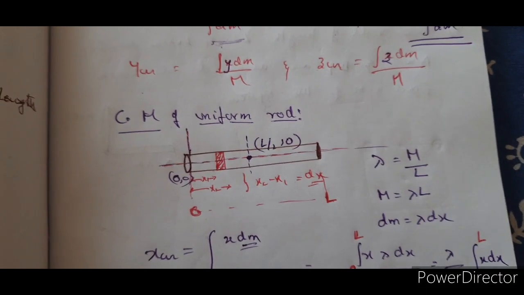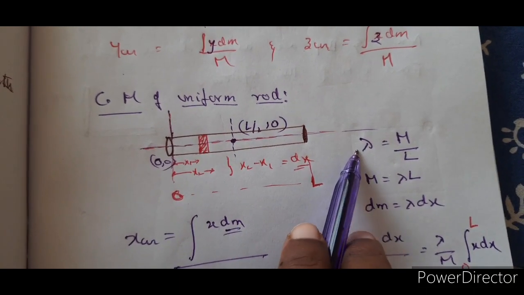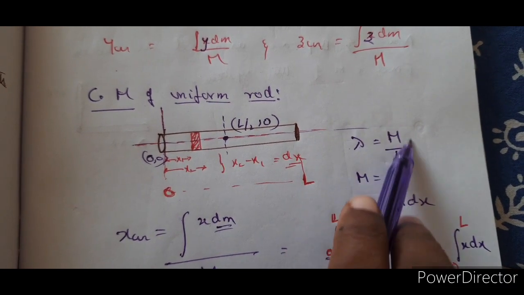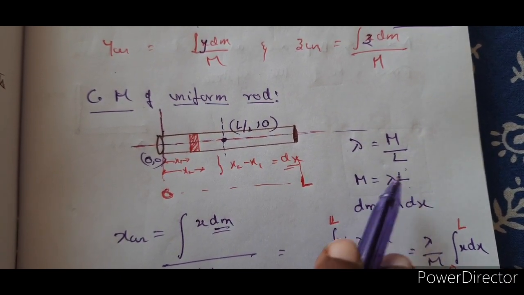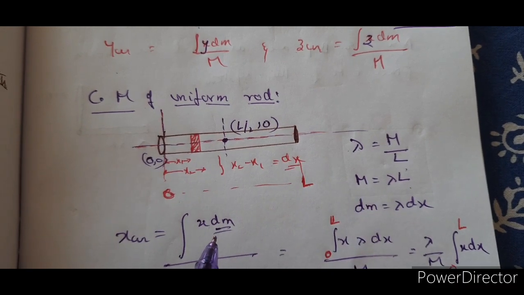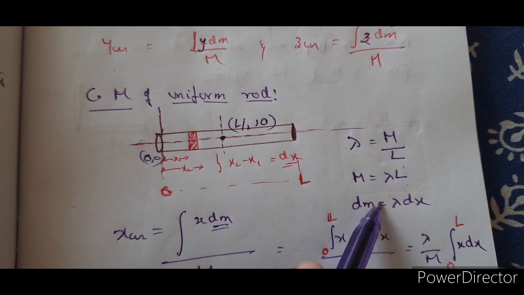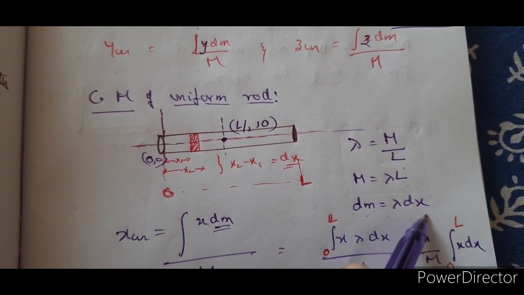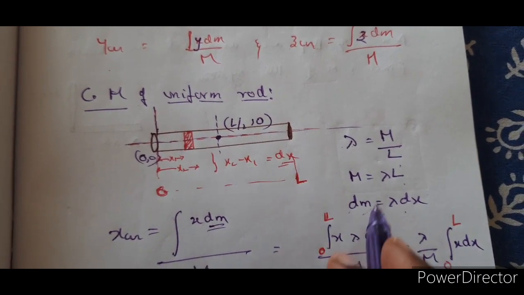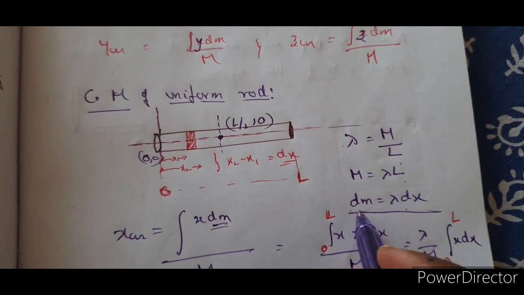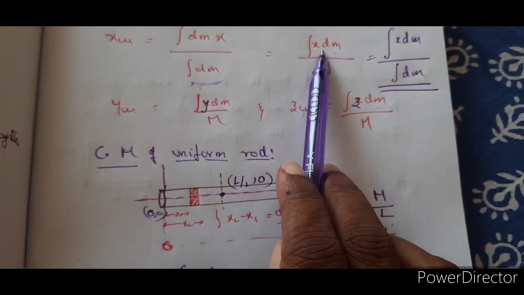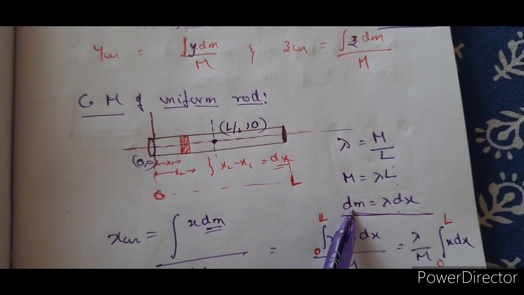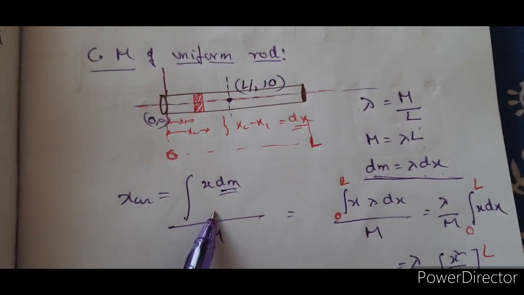Now, as per the definition, linear density is equal to mass by length. So total mass is equal to linear density into length. Here we are taking linear density to be constant. So for a small element dm, the linear density is lambda and the length is dx. So what is the dm value? Now I have determined my dm value, to apply in the integral of x dm. dm is equal to lambda dx. Right, now substitute in this.